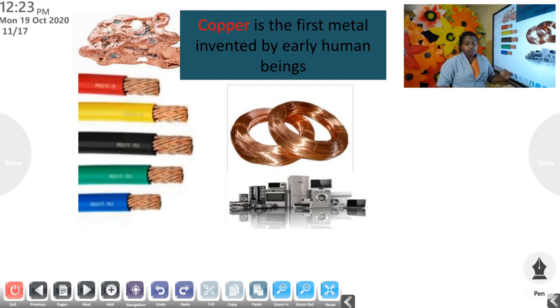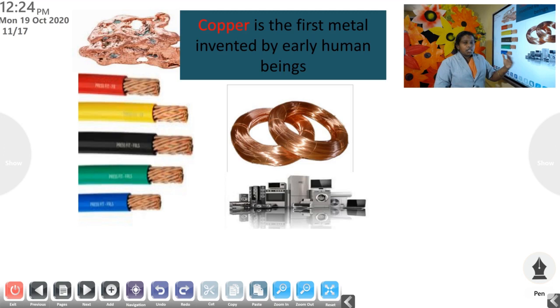When the early men used to live in forest, their main tool was stone. Later when they invented copper, it became very useful for them because they found out that copper tools are stronger than stones. So they began to use copper in their activities and it led them to develop a lot.